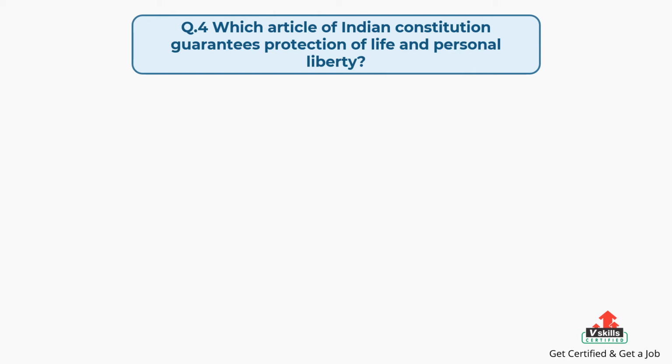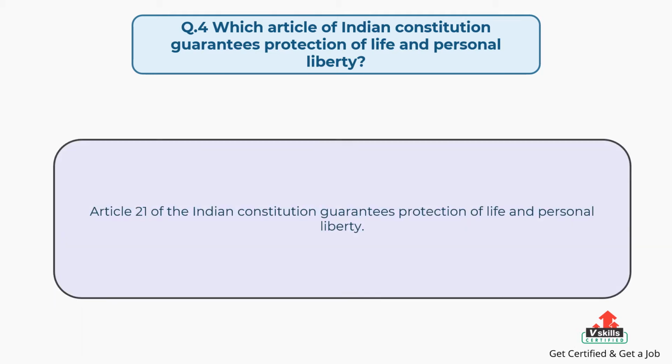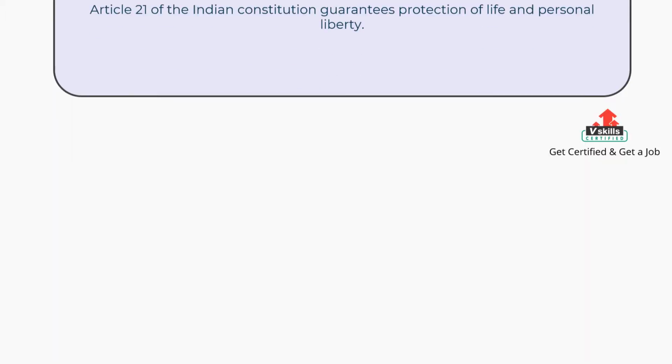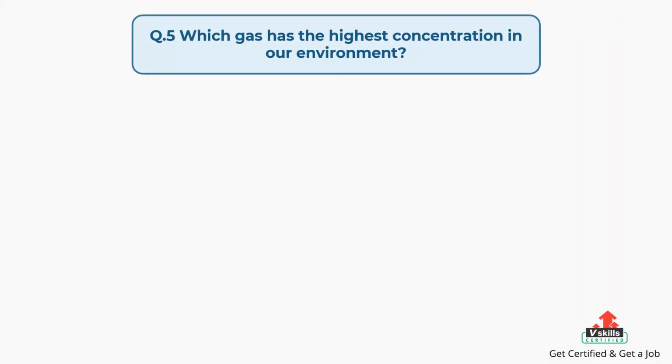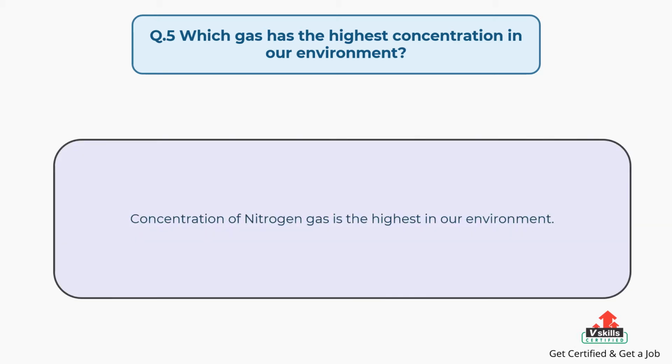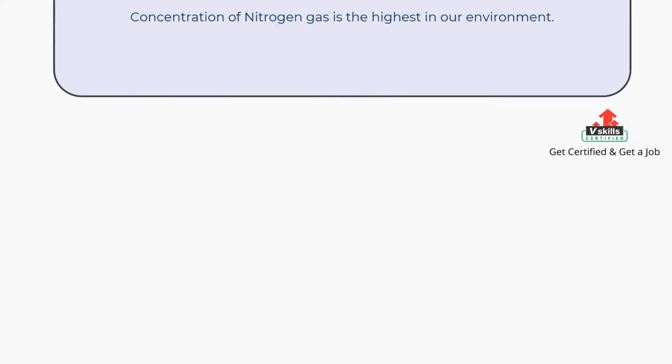Question number 4. Which article of Indian Constitution guarantees protection of life and personal liberty? The answer is, Article 21 of the Indian Constitution guarantees protection of life and personal liberty. Question number 5. Which gas has the highest concentration in our environment? The answer is, concentration of nitrogen gas is the highest in our environment.